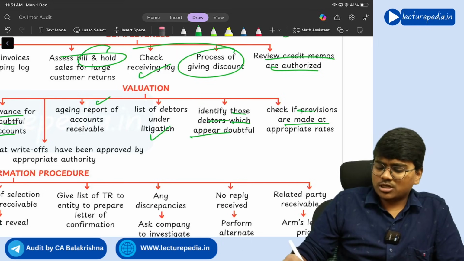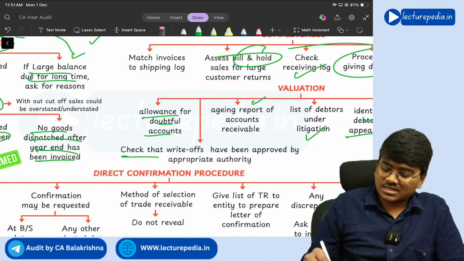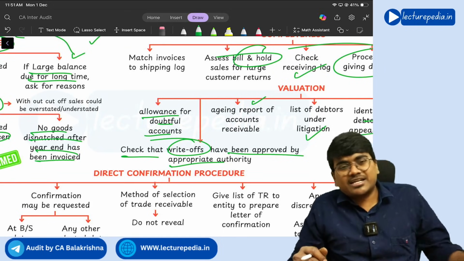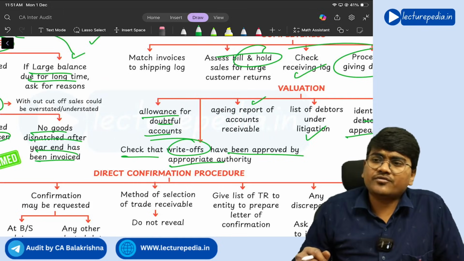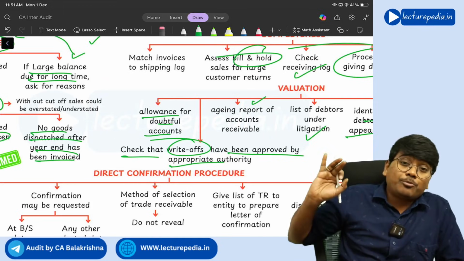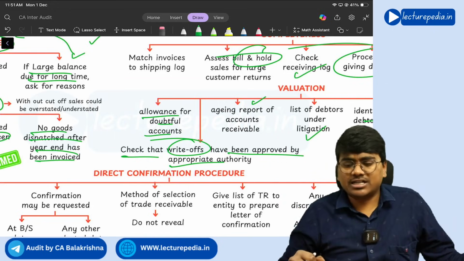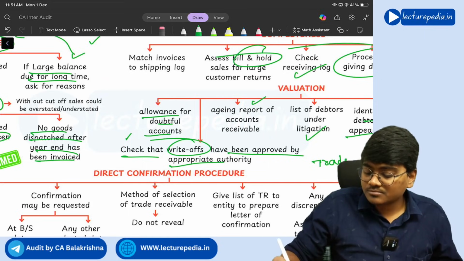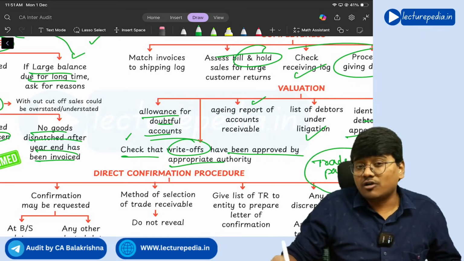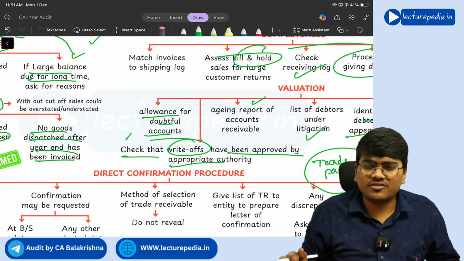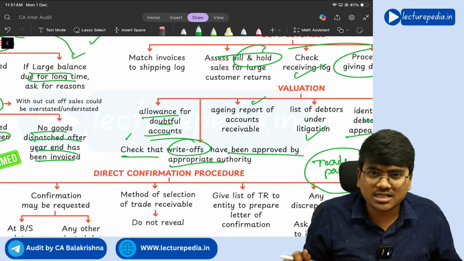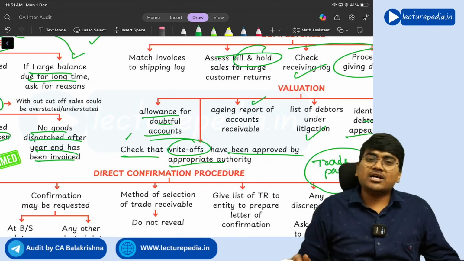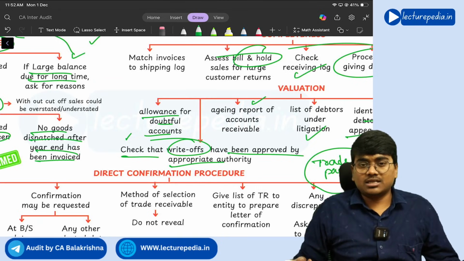Next, check if provisions are made at appropriate rates, and check that write-offs have been approved by appropriate authority. So if at all any debtor has been written off, the accountant should not just write off the debtors as he wanted. There should be approval by the proper authority for writing off the debtors. Similarly, this point you will find even in trade payables. For trade payables, you will not write off, you will write back the trade payables. So if you feel that for any trade payable amount need not be paid, you will write back that amount. So write backs should also be authorized, just like write offs should be authorized, write backs should also be authorized by proper authority. Clear?